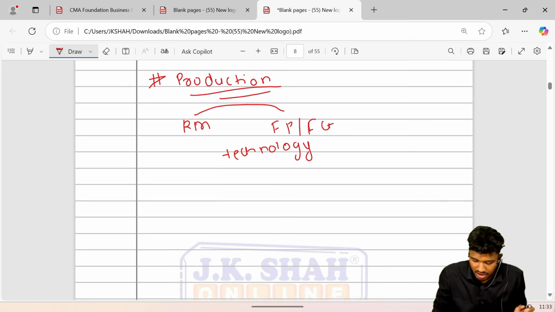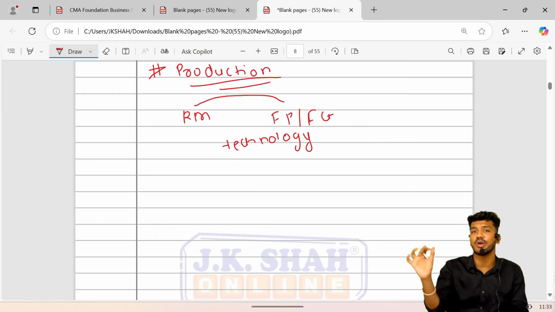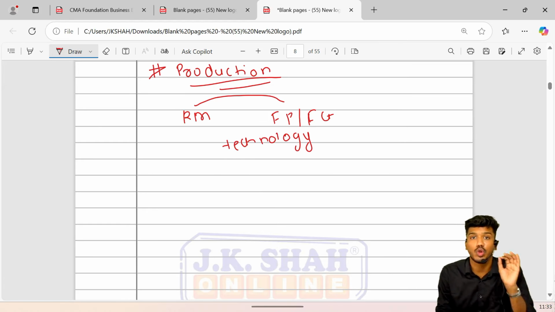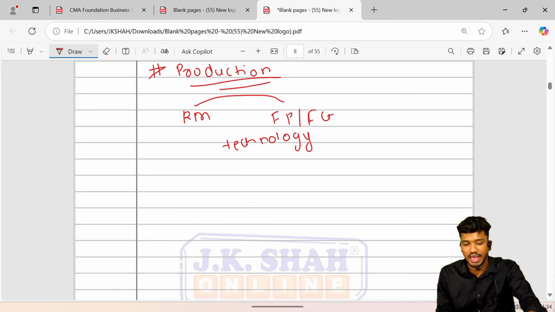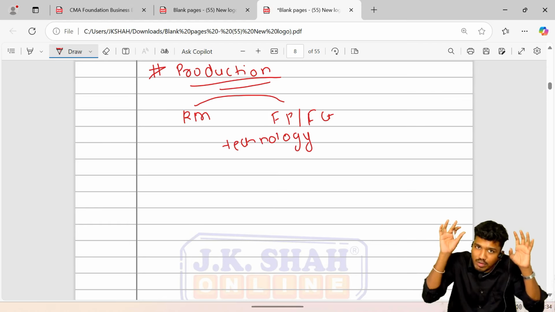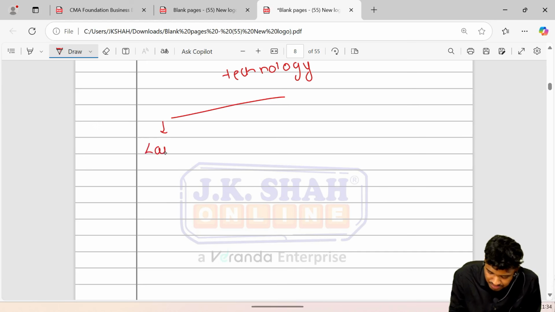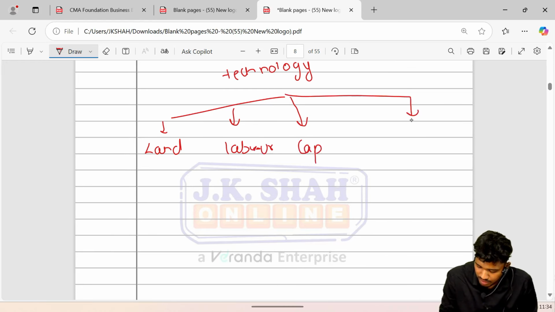Okay, let's move ahead. In order to make any commodity or any product you want to produce, you require four essential elements which are requisite for the production of any commodity. Example, I want to produce this remote, or a mobile phone. So I will definitely require these four factors of production. The first one is land. Next is labor. Next would be capital. Next one would be entrepreneur.